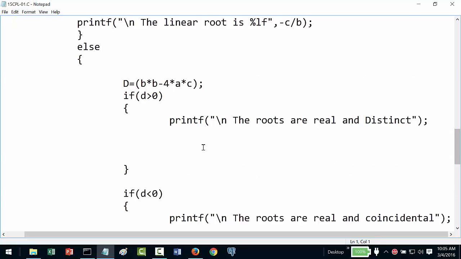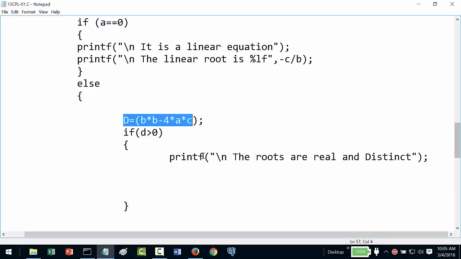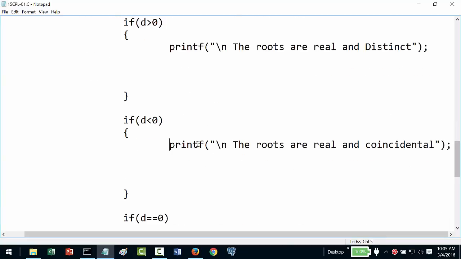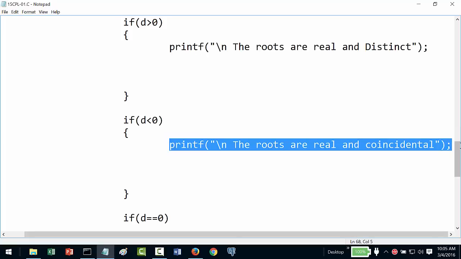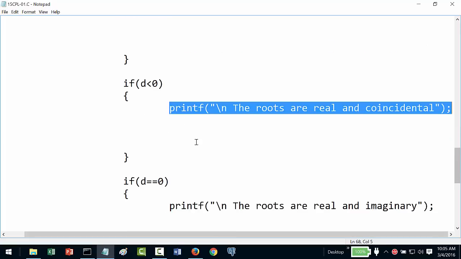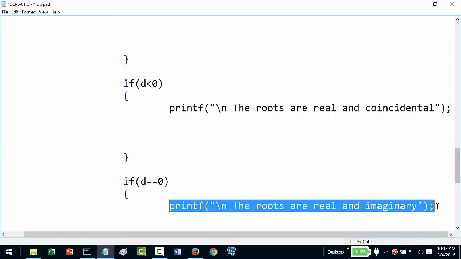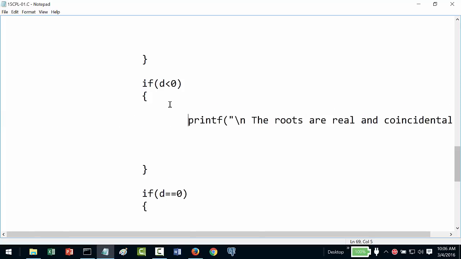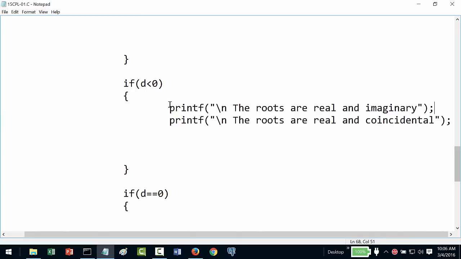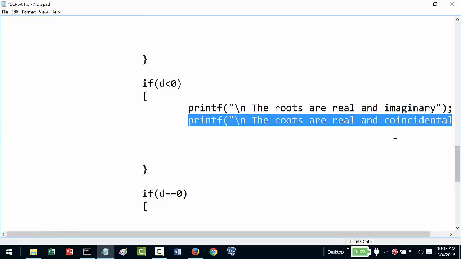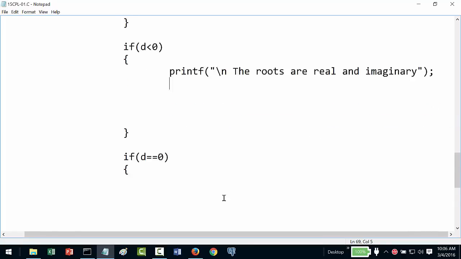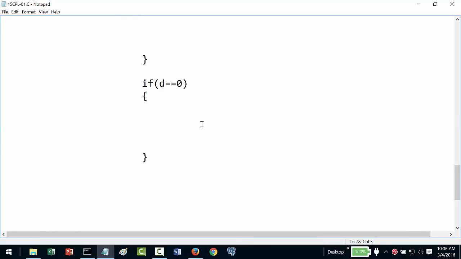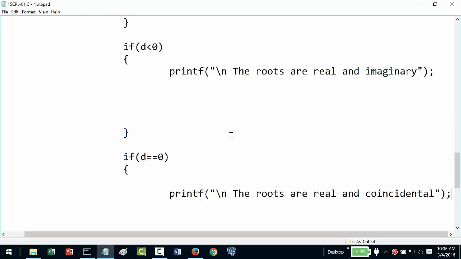So if you see, I have calculated D. If D is greater than 0, the roots are real and distinct. If D is less than 0, the roots will be real and imaginary. If my D is equal to 0, then my roots are real and coincidental. Sorry about that. So we will do something like this.